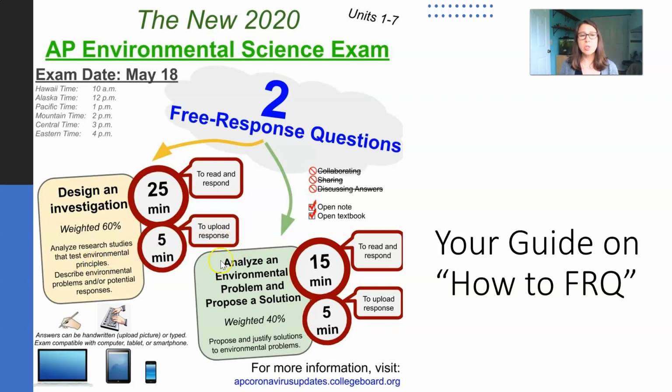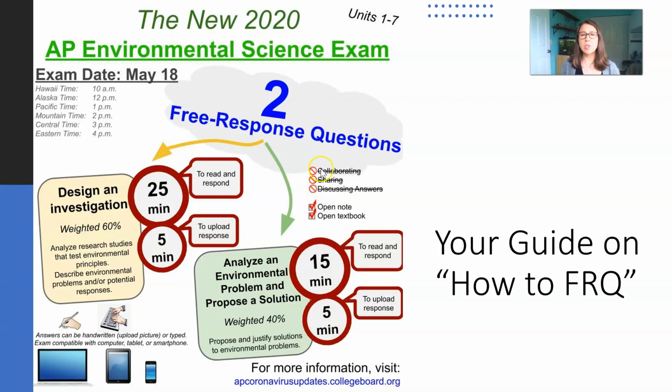The second question will be analyzing an environmental problem and proposing a solution. That is going to be a shorter FRQ. It's only going to be about 40% of your grade, and you should spend 15 minutes on it, reading and responding, and then you'll have another 5 minutes to upload it.